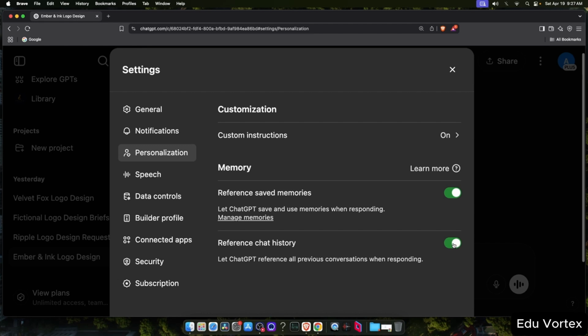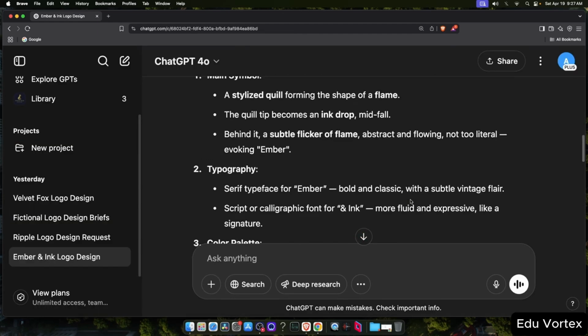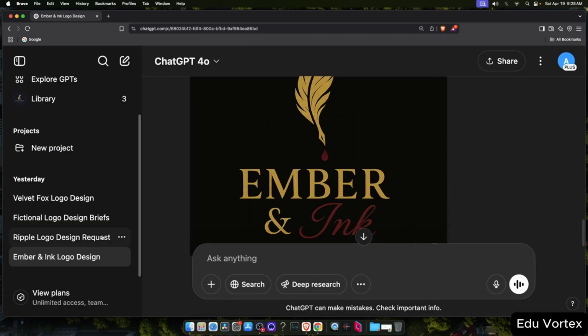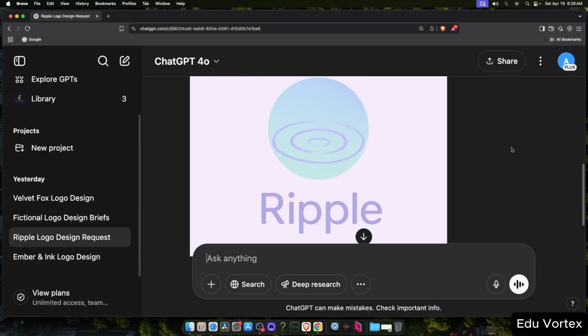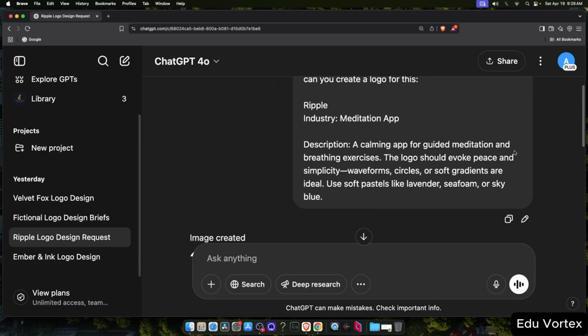So for a fresh start, I'm going to turn it off. This way, each new logo will be created from scratch, without any influence from past conversations. Now, let's work on updating the Ripple Meditation app logo.